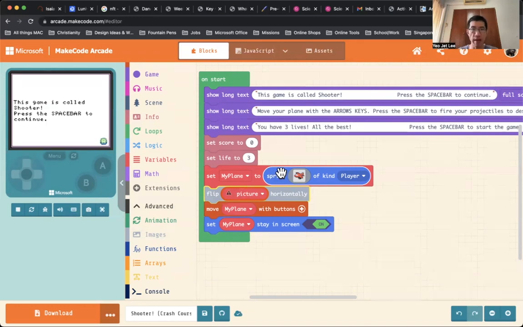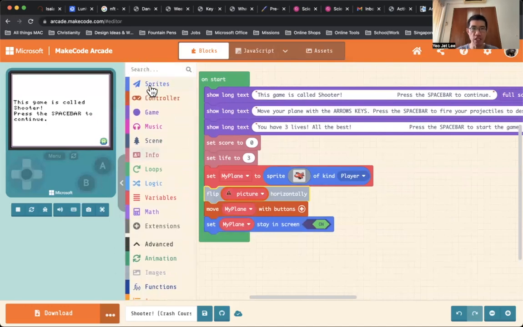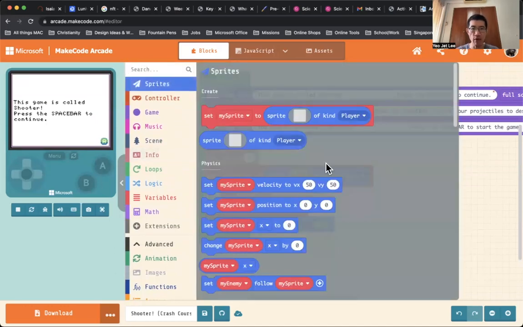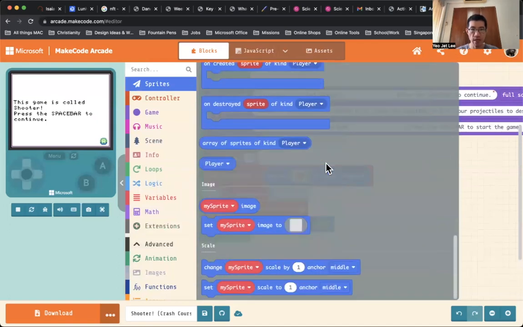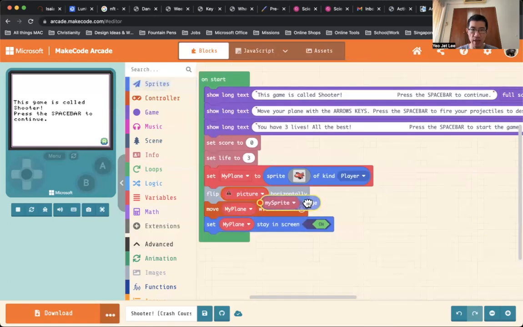So how do we do that? Going up again, you see Sprites. Going to Sprites, you scroll all the way down, you'll see Images. Image here is the thing that we want to flip. We need to flip not the sprite, not the character, but the image. So here is the code block we're looking for. Click and drag, and you notice I can replace this cylindrical code block with this. You can see the symbol there.